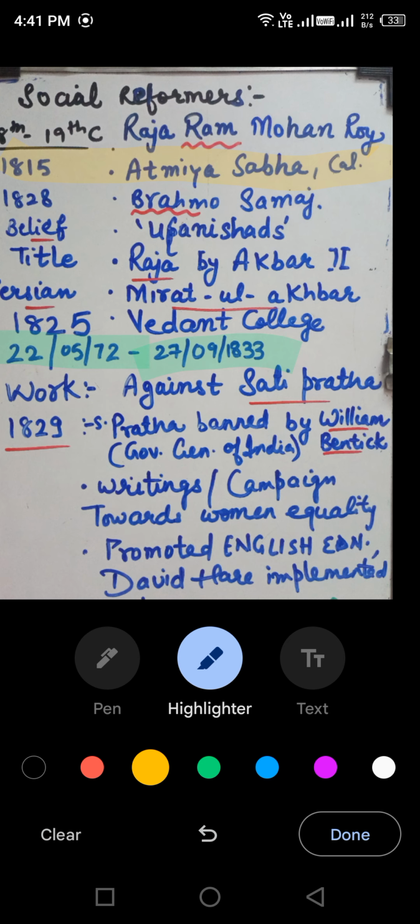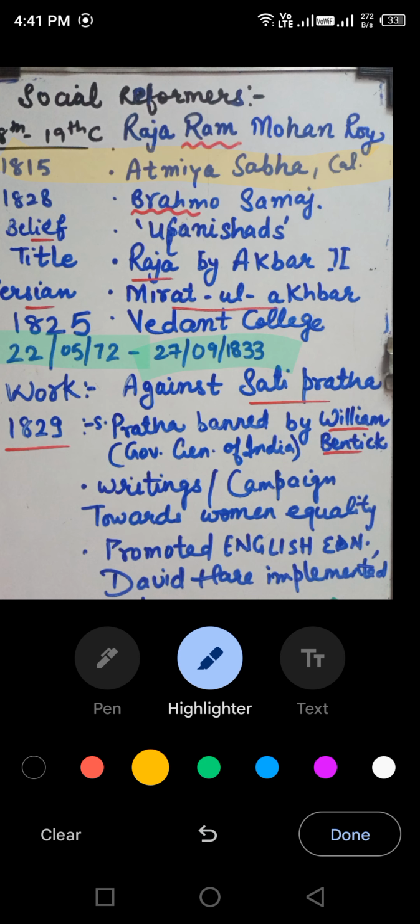He founded that in Calcutta. Okay, in which century and which year? In the 19th century, in 1815. It has passed 1800, and it is 1815, so that's why we will call it the 19th century.